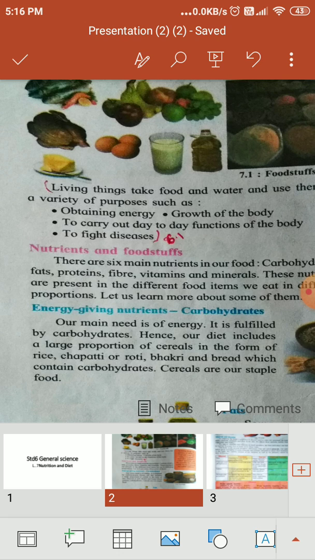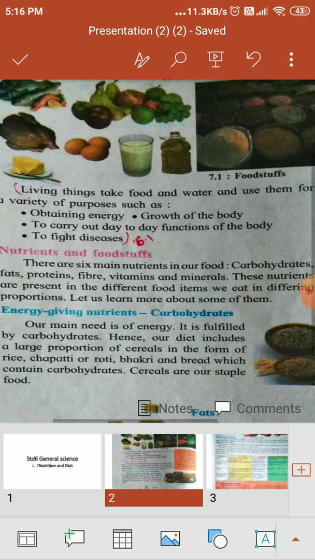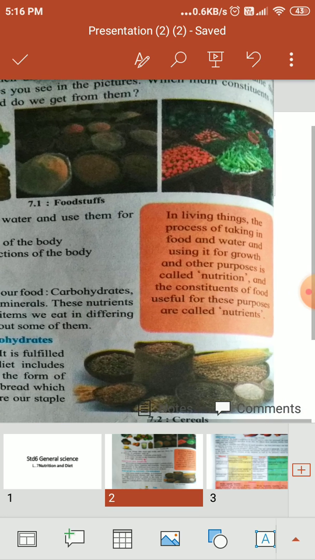In living things, the process of taking in food and water and using it for growth and other purposes is called nutrition. Then what is nutrition? We eat food, but what is nutrition? In every living thing, the process of taking in food and water and using it for growth and other purposes is called nutrition. Food useful for these purposes is called nutrients.